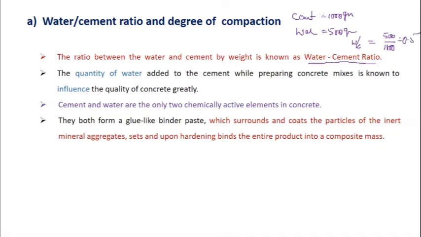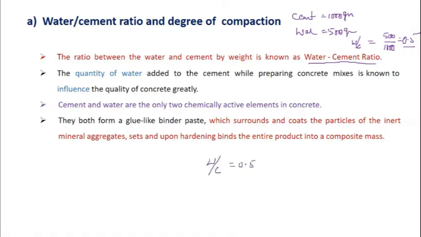So water by cement ratio is 0.5. The amount of water and cement that you have added to prepare a concrete or a mortar influences greatly the strength of the concrete or the other properties of the concrete.